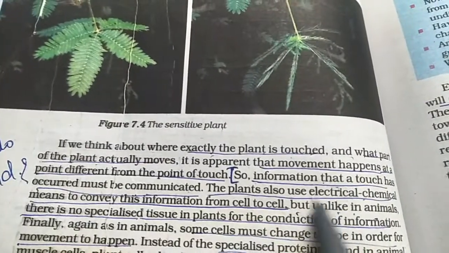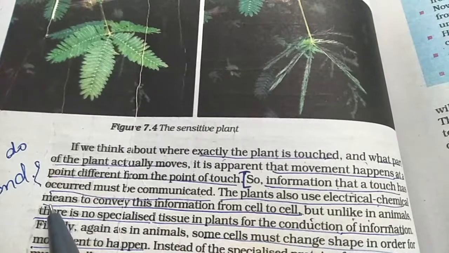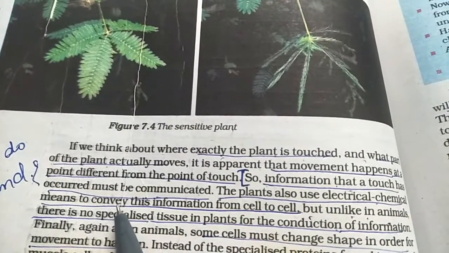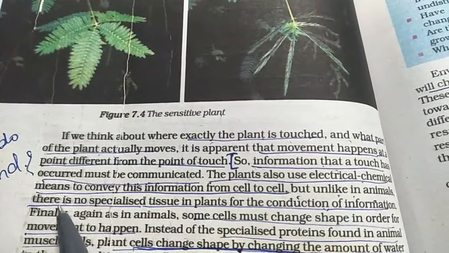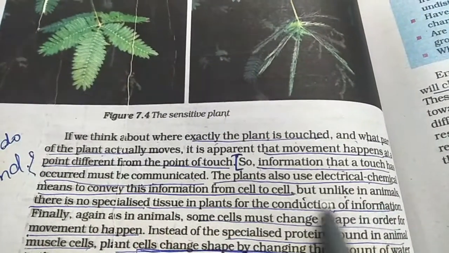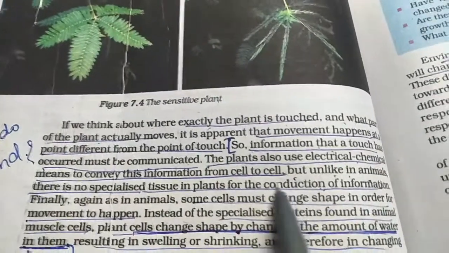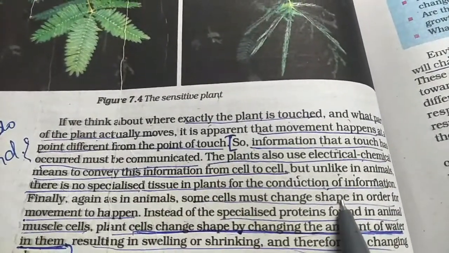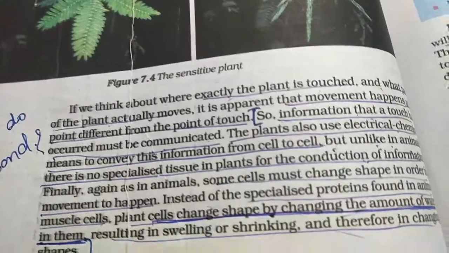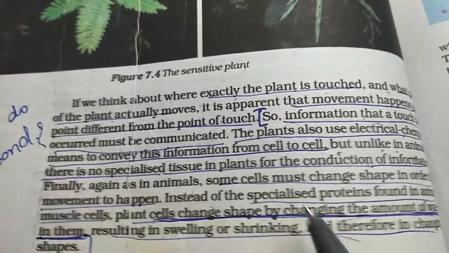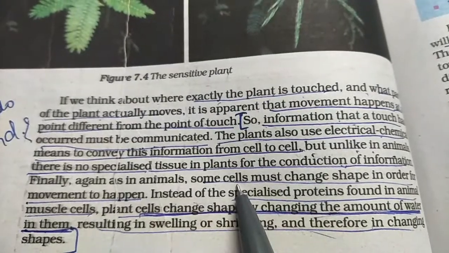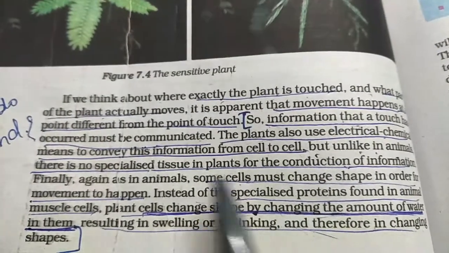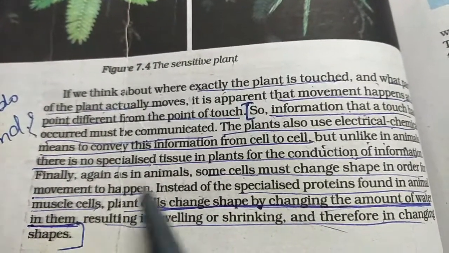Now let us see what this electrical chemical means is. There is no specialized tissue in the plant for conduction of the information. So the cells must change their shape in order for the movement to occur. Any movement has to involve a change in shape in the cells, like in animal tissue. Now, how does this change in shape occur?